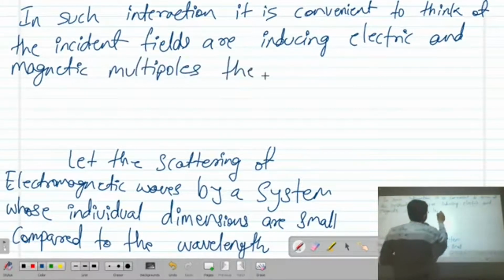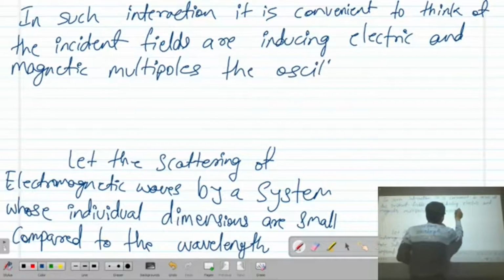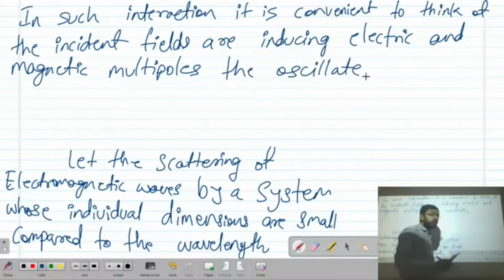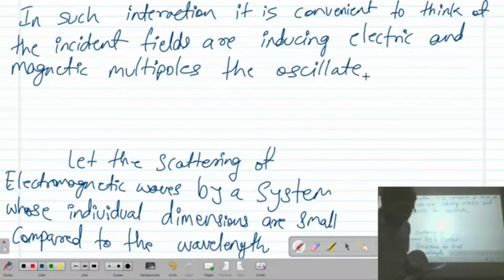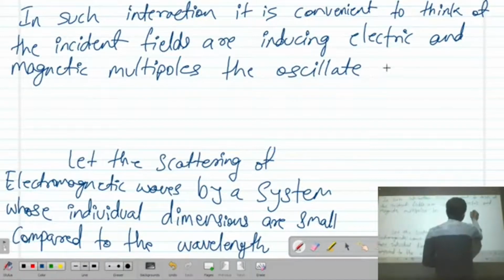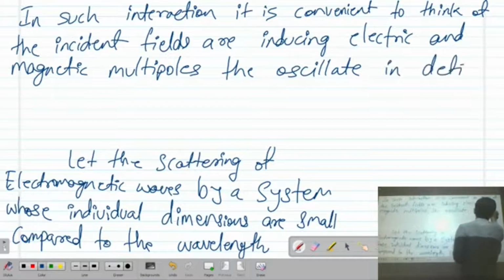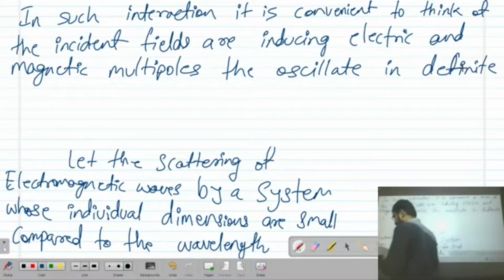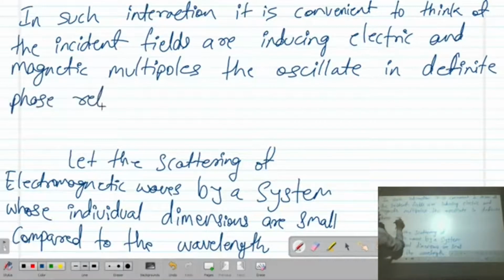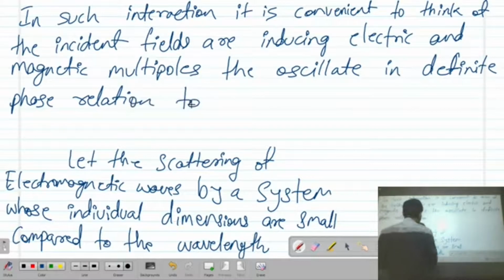The induced multipoles will oscillate in definite phase relation to that of the incident wave.